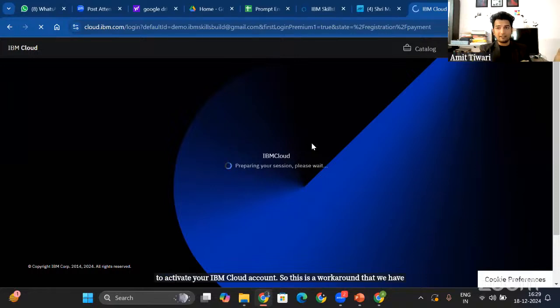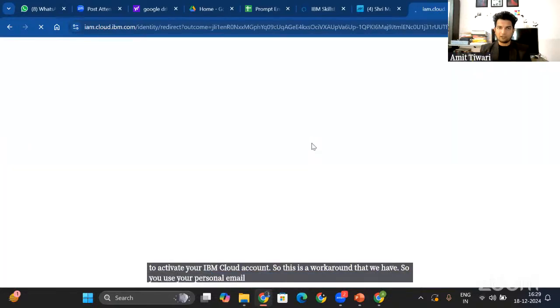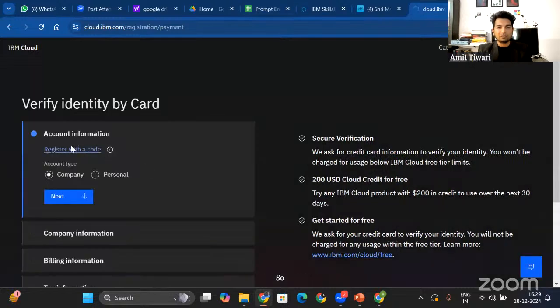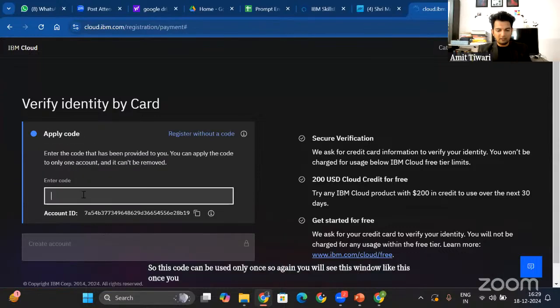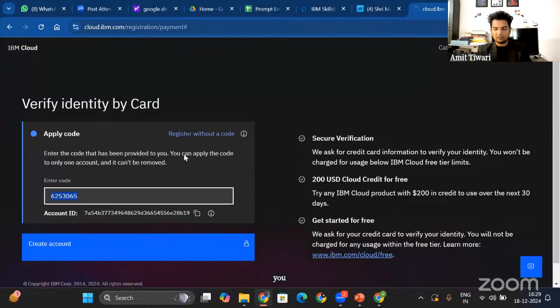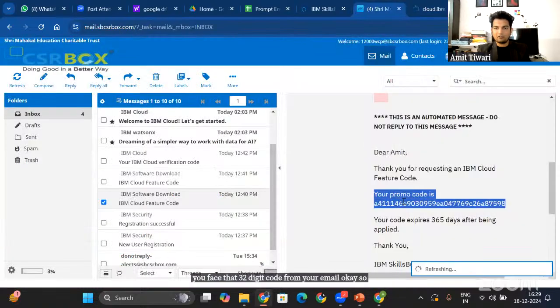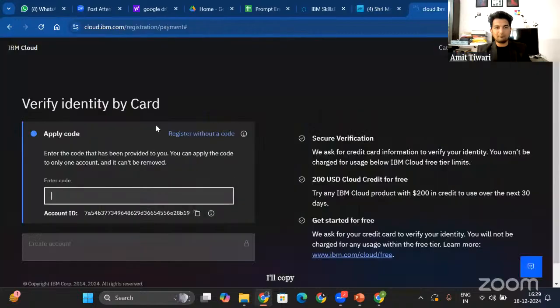So you use your personal email ID to create an IBM Cloud account, and then use this 32-digit code to activate your cloud account. This code can be used only once. So again, you will see this window like this. Once you click on register with a code, you paste that 32-digit code from your email. If this is my promo code, I'll copy this and paste this.